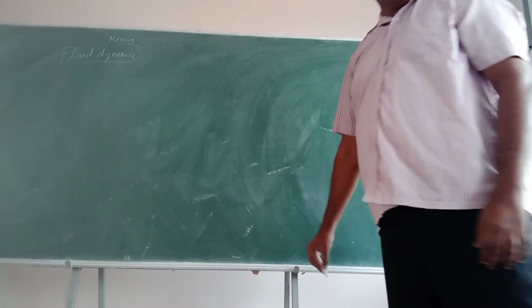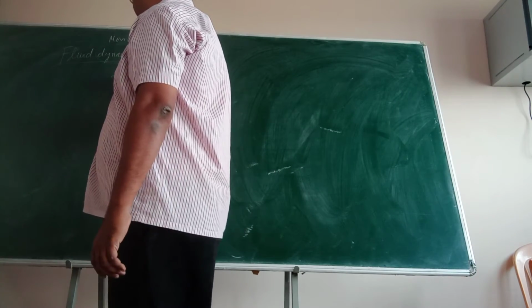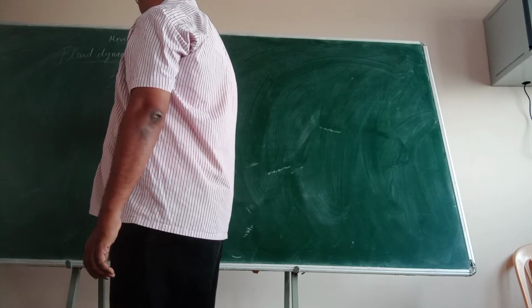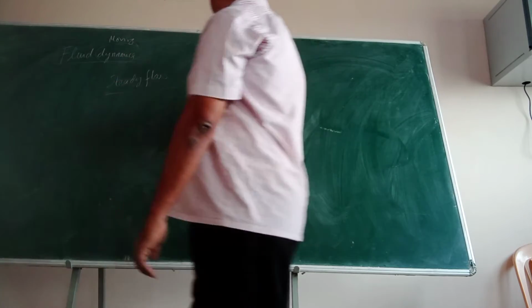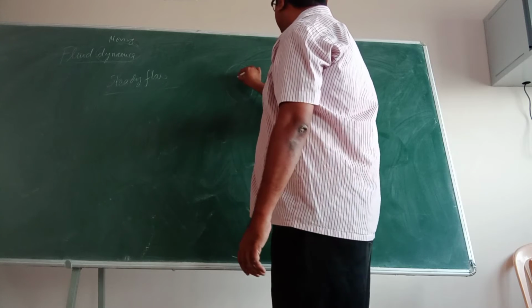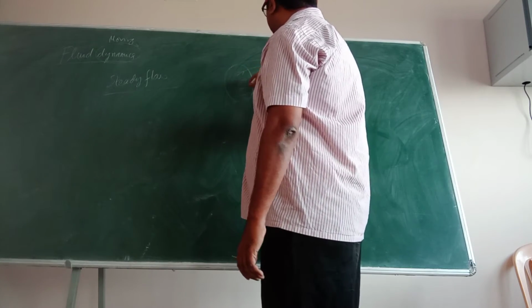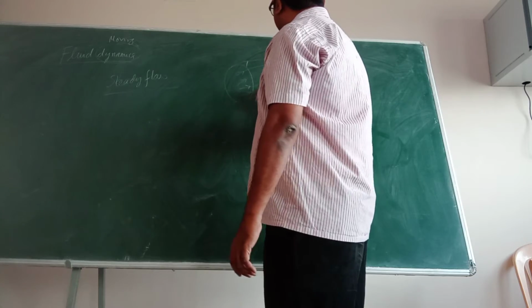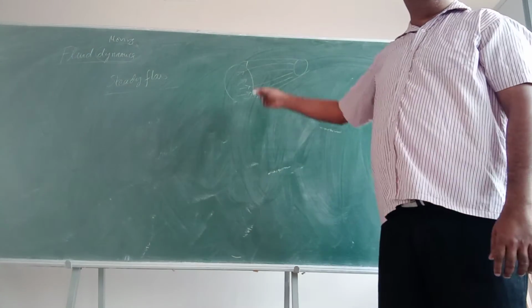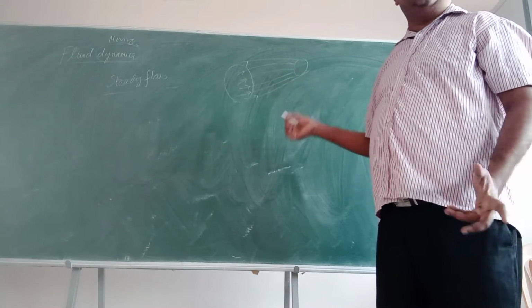So here we'll see a few terms one by one. First is, let us say, steady flow. First we need to understand these terms. Steady flow. Imagine there is a pipe like this, of varying cross section or same cross section.